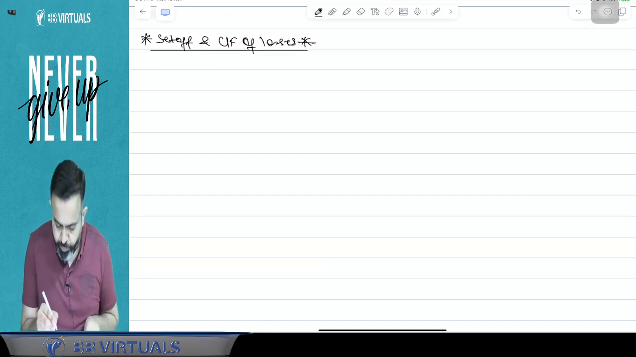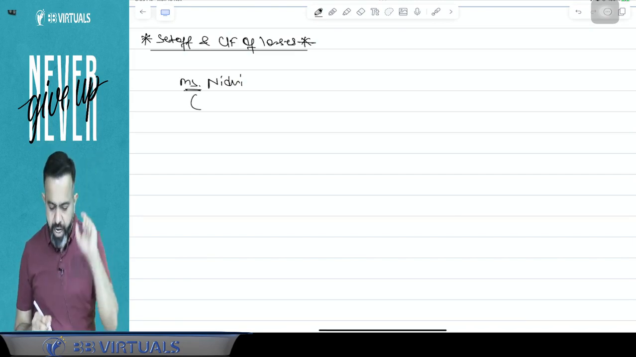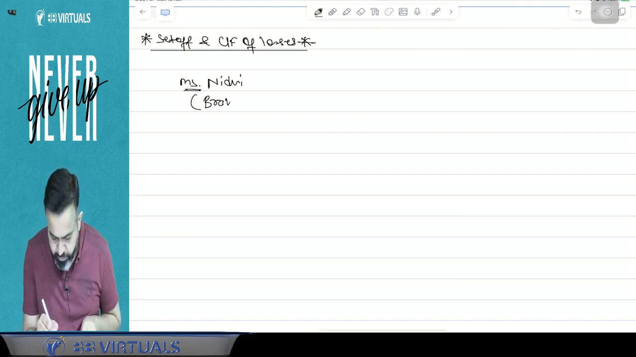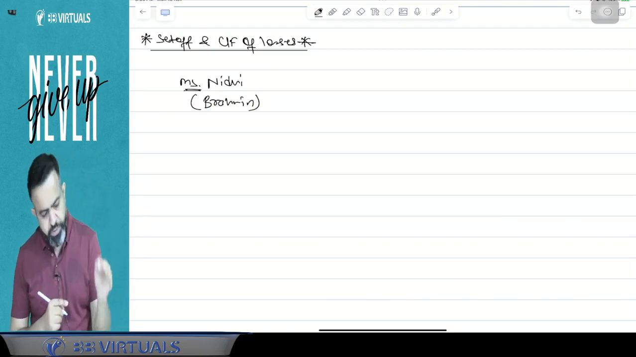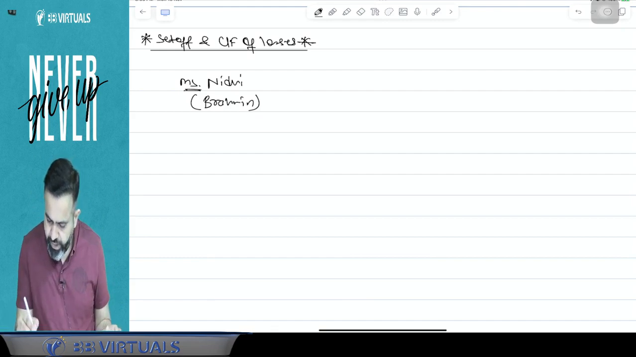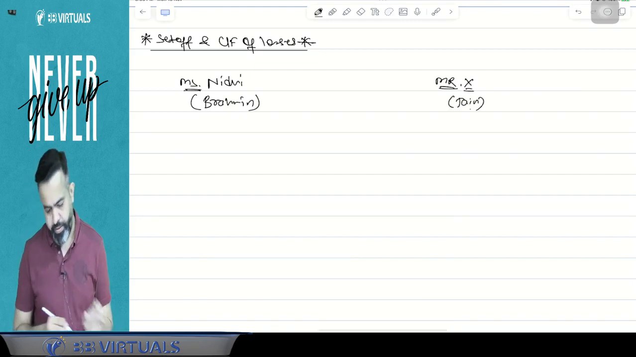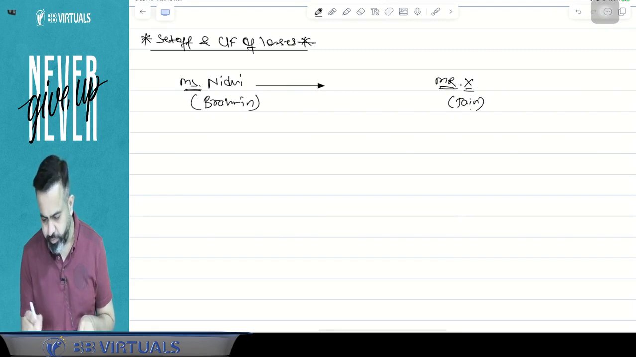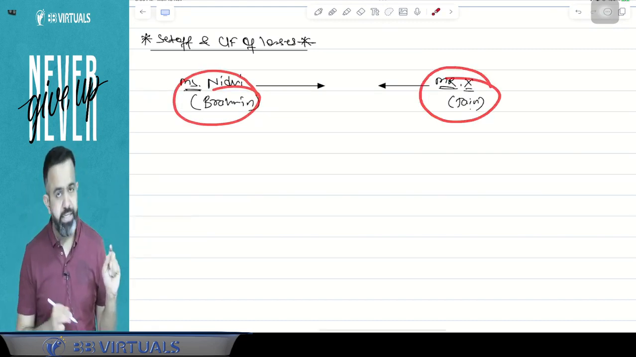Nidhi is from Mumbai only. Suppose Miss Nidhi's caste is Brahmin. Now suppose Nidhi is going to marry a guy, Mr. X, and that Mr. X's caste is Jain. My question to all of you: both are from different castes, Nidhi Brahmin and Mr. X Jain.